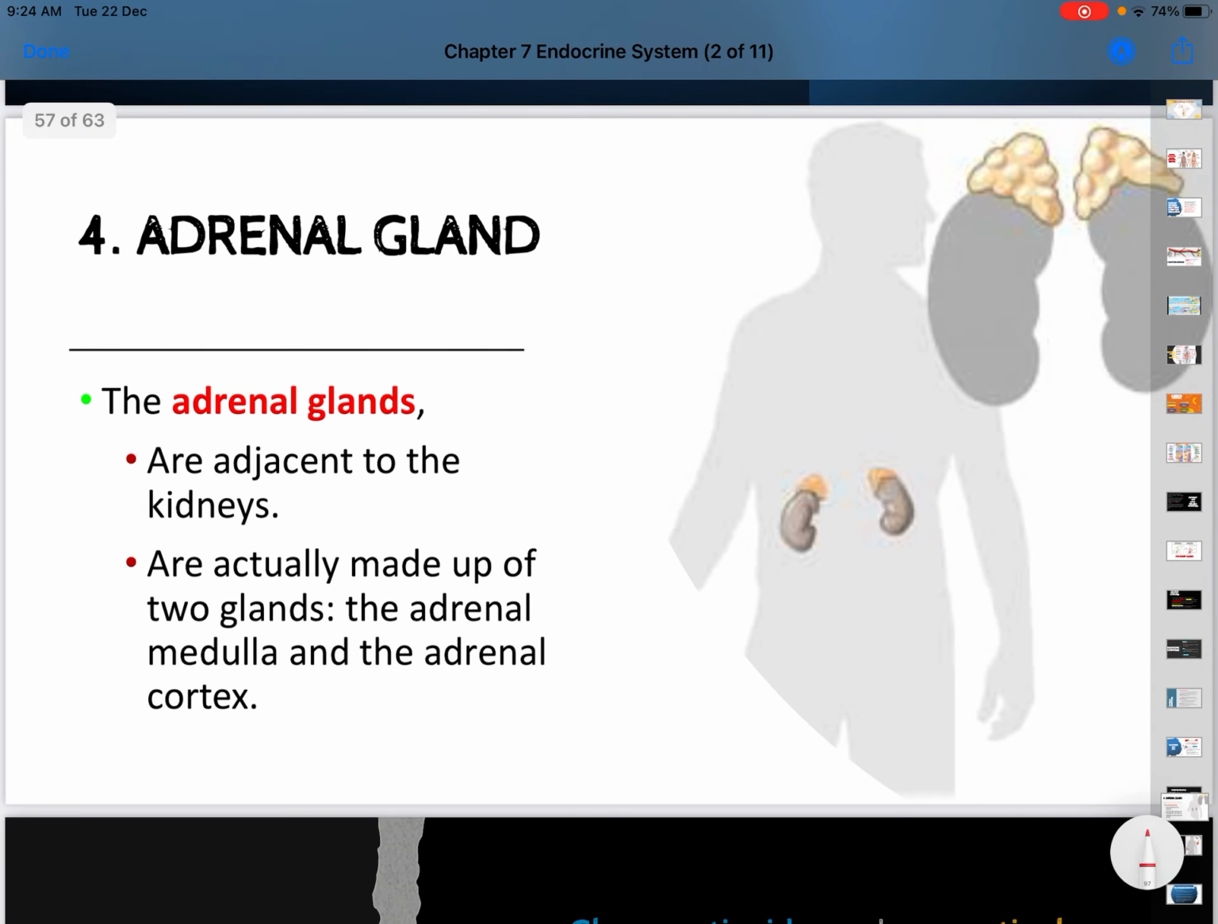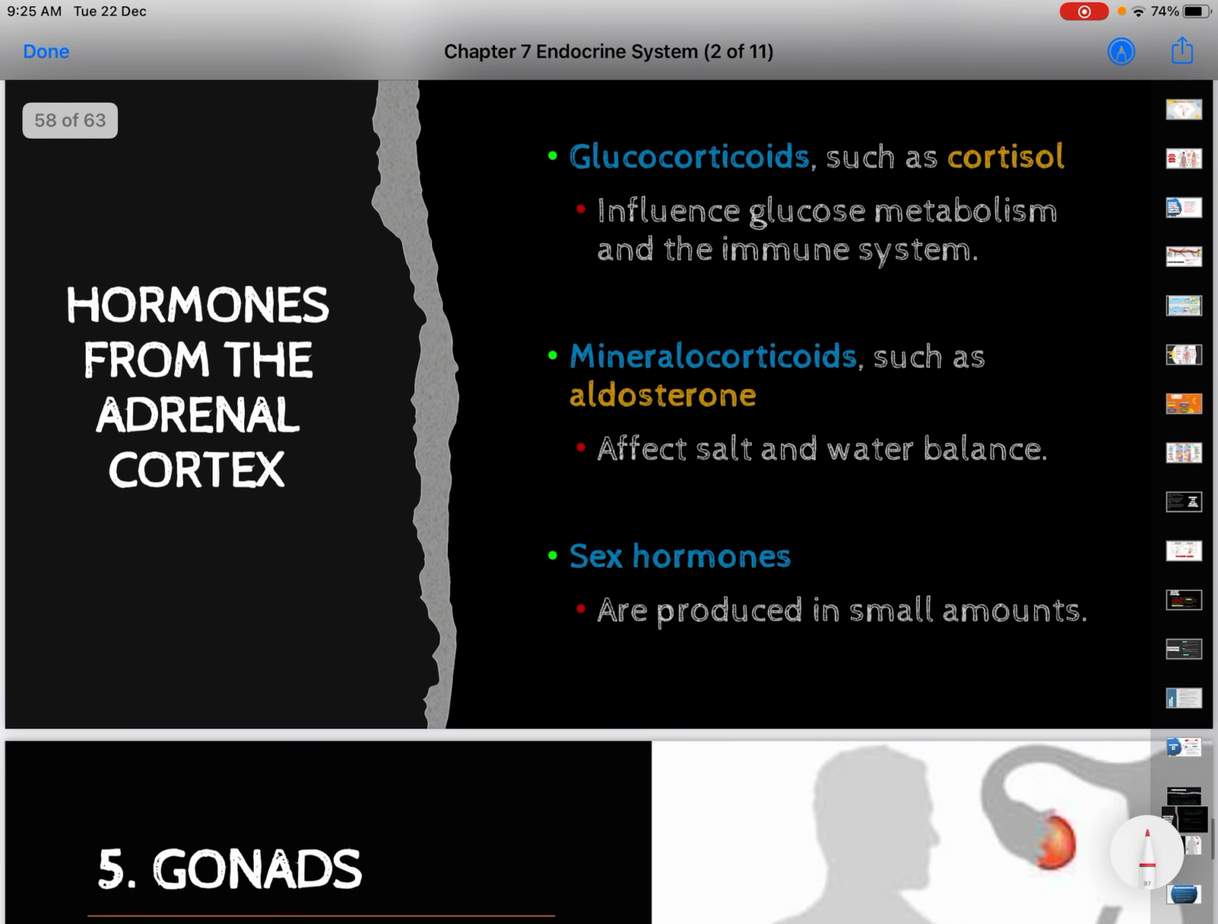The fourth is the adrenal gland. This adrenal gland is located atop the kidney. It is made of two glands, the adrenal medulla and adrenal cortex. Medulla refers to the inner side and the cortex is the outer side. So this is the kidney, the cortex, and the medulla. The hormones from the adrenal cortex are glucocorticoids, mineralocorticoids, and the sex hormones.